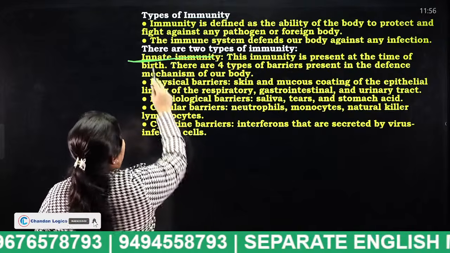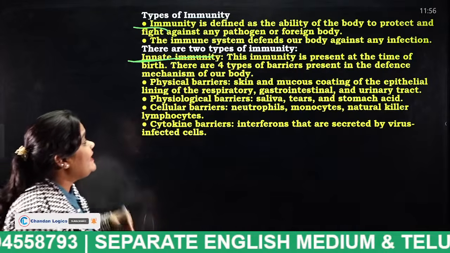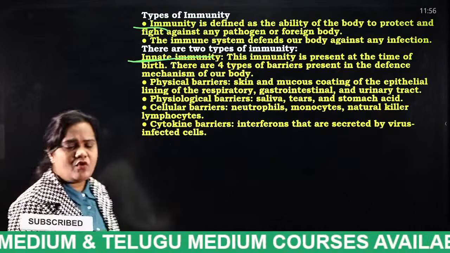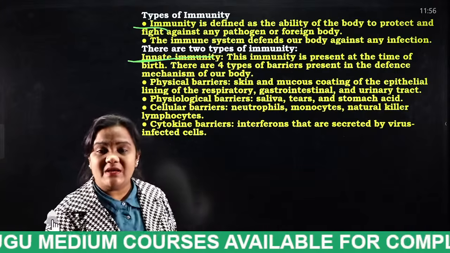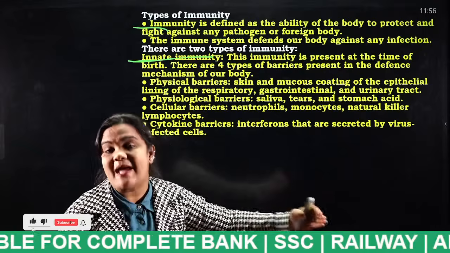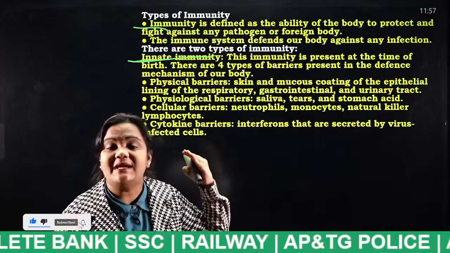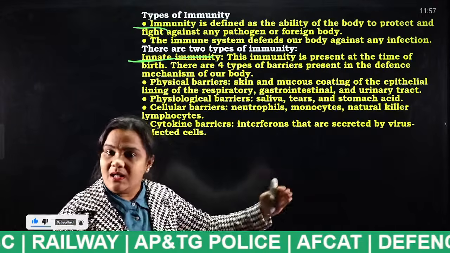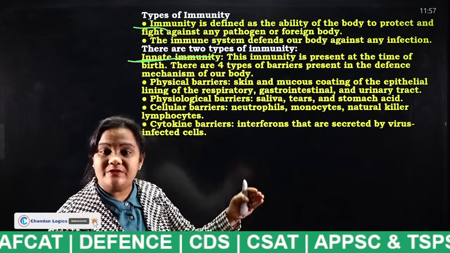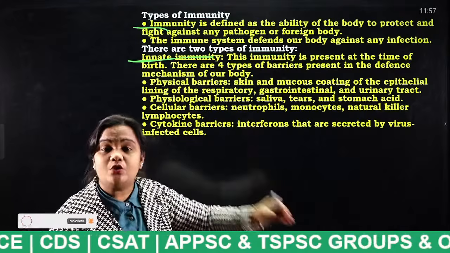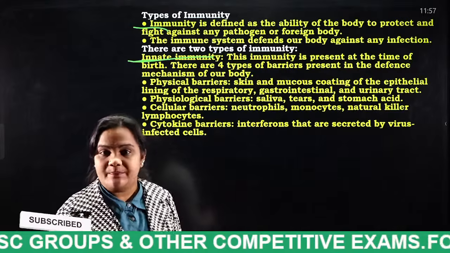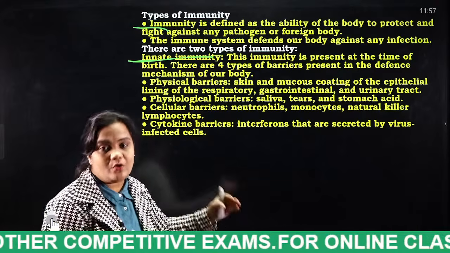I will explain. Immunity is defined as the ability of the body to protect and fight against any pathogen or foreign body. What do you mean by immunity? Immunity is nothing but the person having the capacity to fight against the pathogen. That pathogen may be a bacteria, a fungus, or a protozoa. If a person is affected by certain microbes, that person should have the capacity to fight against those pathogens. That is known as what, students? Immunity. So what are the types of immunity? Now we are going to discuss.